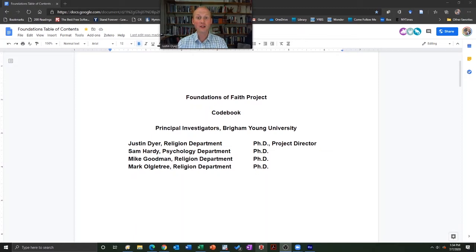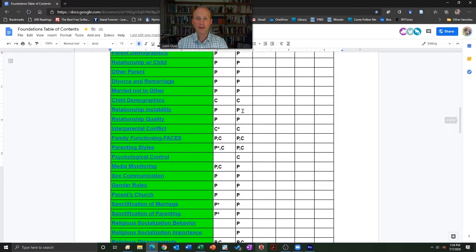Okay, so let's take a look at how to create a scale. Now, we have here our foundations codebook, right? And we're going to go down and we have all these different scales here. We have all these different measures. We have parenting styles, psychological control, media monitoring, sex communication. So we have all these different concepts that we've measured.